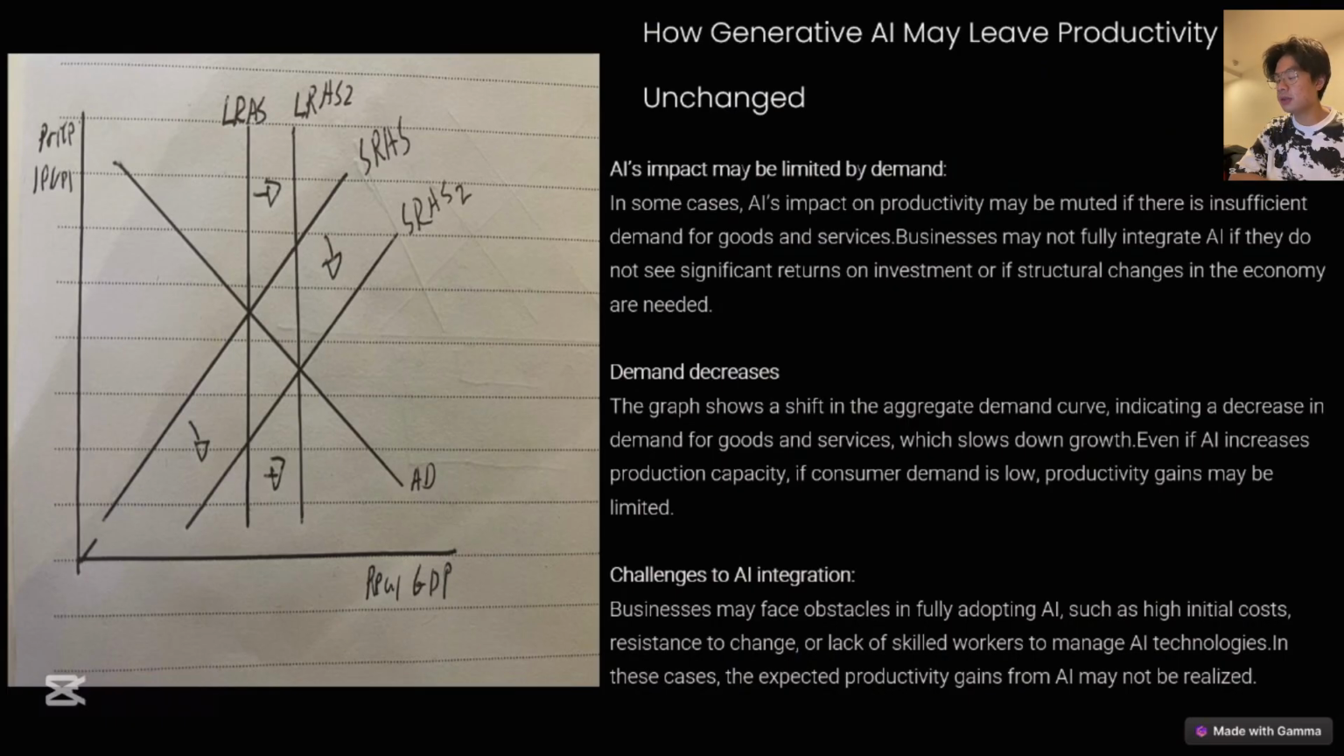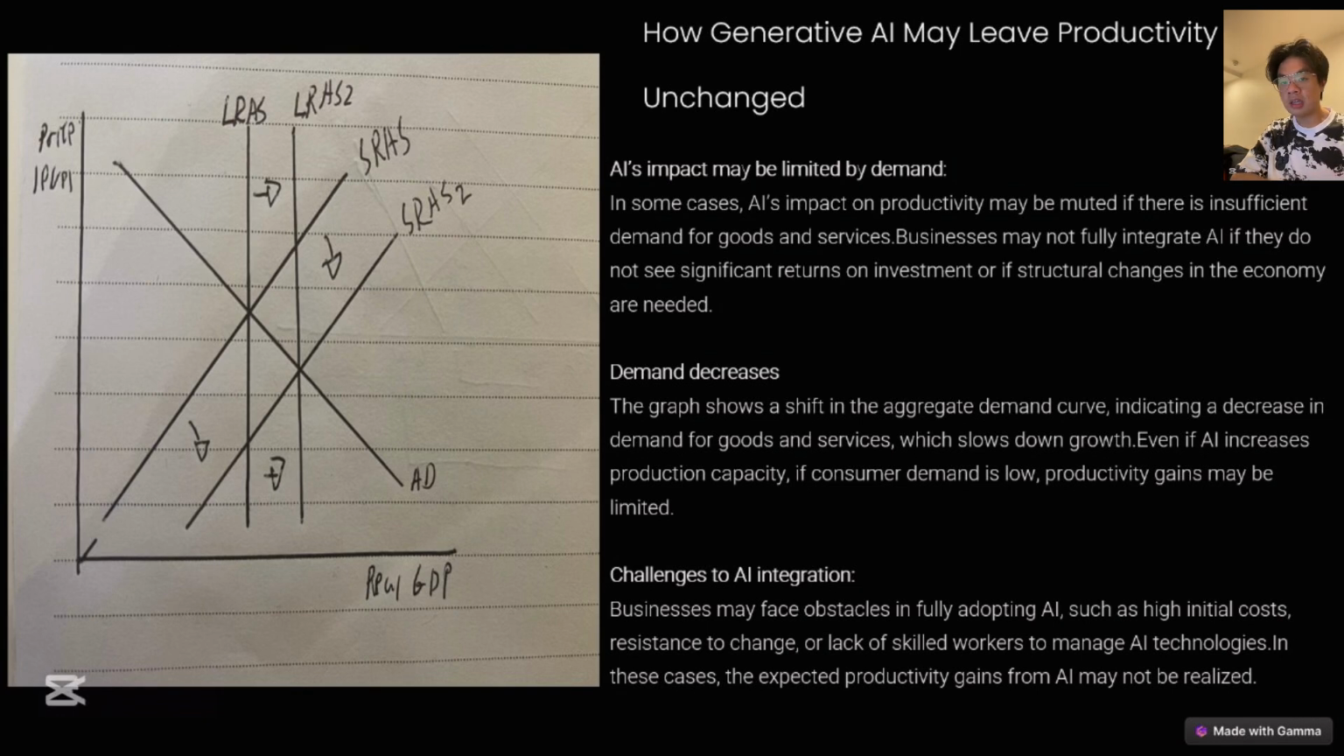On the sixth slide, we are going to see how generative AI may leave productivity unchanged. Sometimes AI might not boost productivity. This happens when demand for goods and services remains low. In the graph, we can see that the aggregate demand curve hasn't shifted that much.